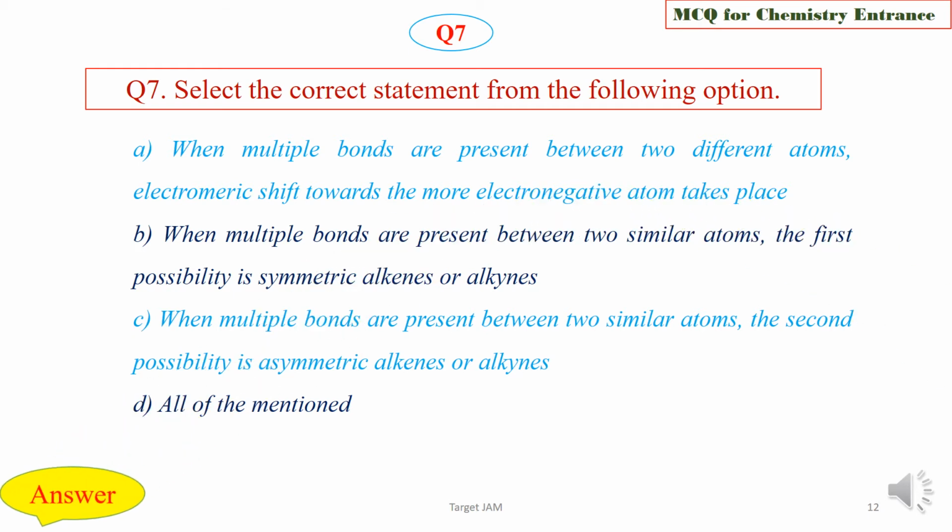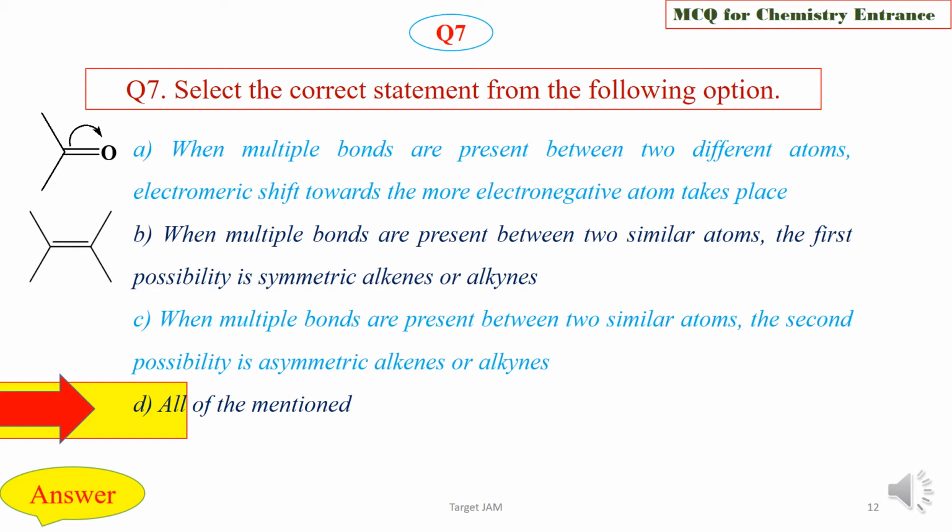We are now going to check the answer key, and the right option is option D, that is all the above mentioned are true statements. This is because in case of a polar bond, here the multiple bond is between carbon and oxygen, two different atoms, and the electron displacement occurs towards the more electronegative atom.